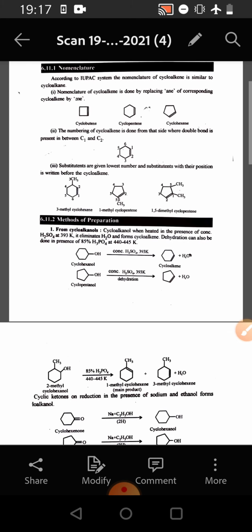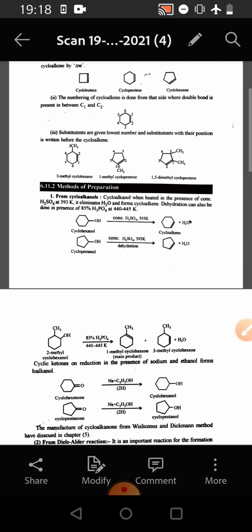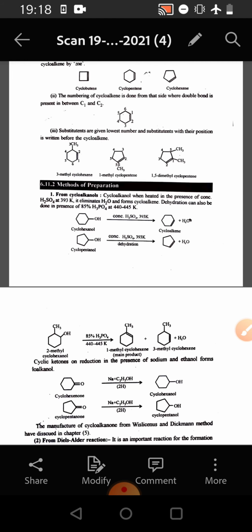The numbering of the cycloalkene is done from the side where the double bond is present between C1 and C2. Substituents are given the lowest numbers, and substituents with their positions are written before the cycloalkene name. For example, 3-methyl cyclohexene, 1-methyl cyclopentene and 1,5-dimethyl cyclopentene.